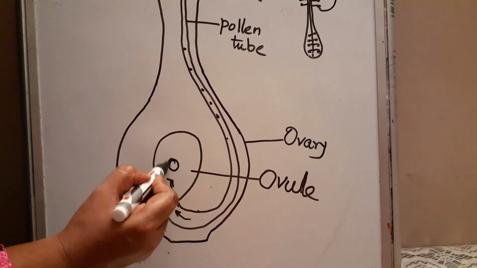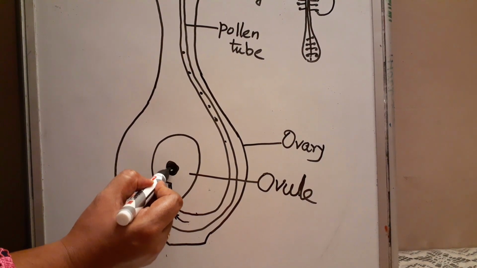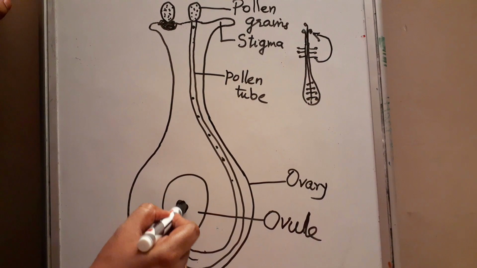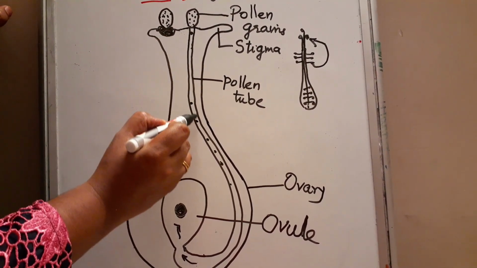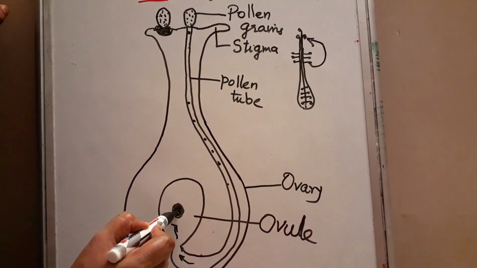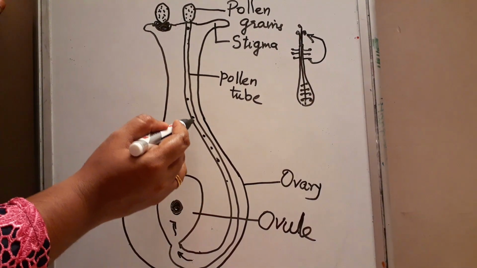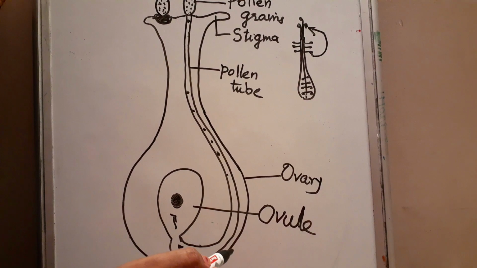Here we can see the female gamete. These are the male gametes and this is the female gamete. So once the male gamete comes through this pollen tube and reaches the ovule, fertilization happens. The fusion of the male gamete with the female gamete is known as fertilization.